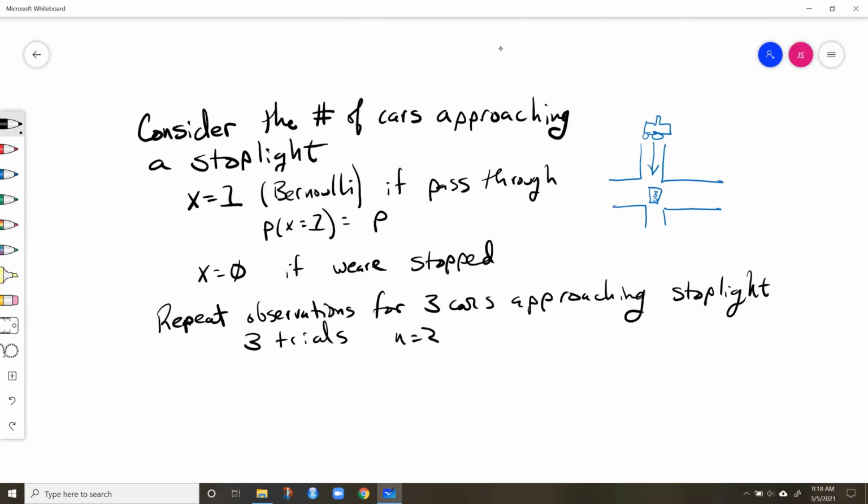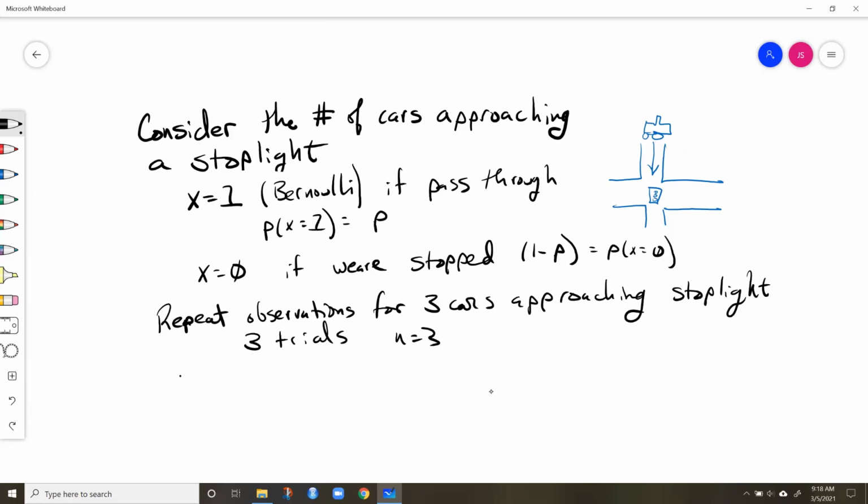So we say n is equal to 3 trials. Let me just define this. We said that the probability that X equals 1, that we have a success, is p. The probability that X equals 0, that we're stopped, is the complement of that, just 1 minus p.